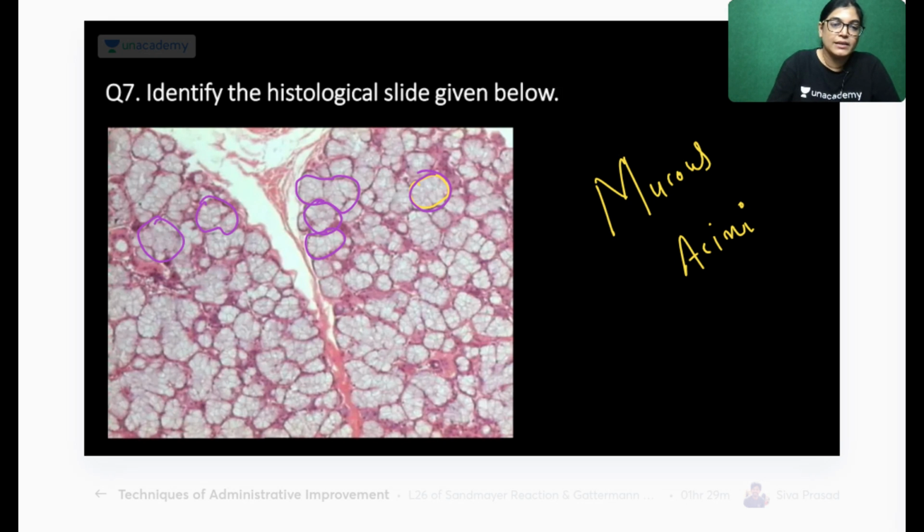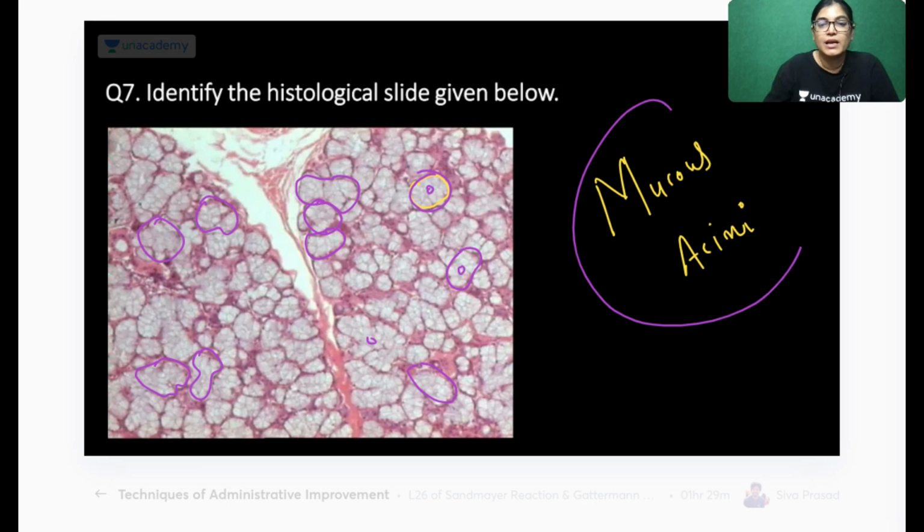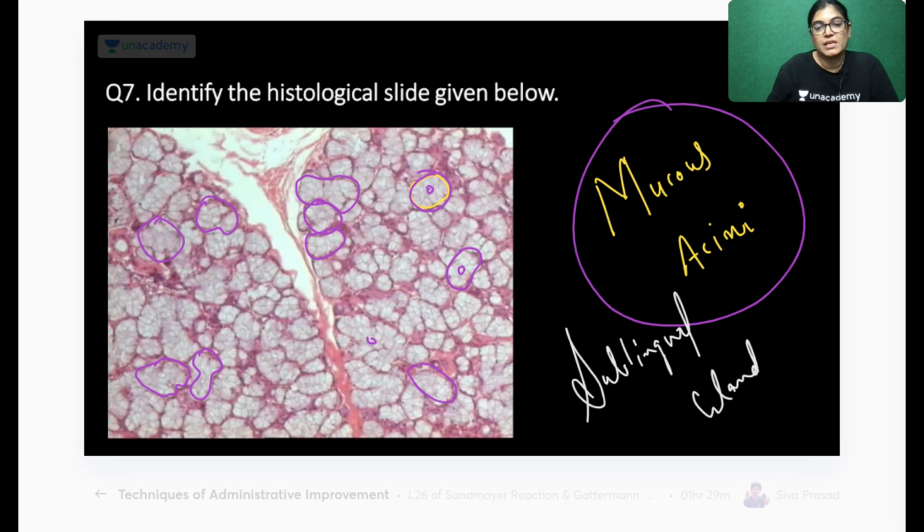These are the acini, and in the middle is the lumen, which you are seeing. They are not taking the stain, and the whole histological field shown to you is showing mucus acini. A slide which is full of mucus acini is the sublingual gland. This is a slide of sublingual gland, which basically has mucus acini.